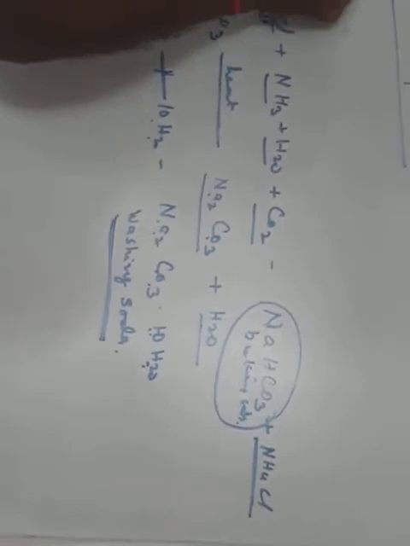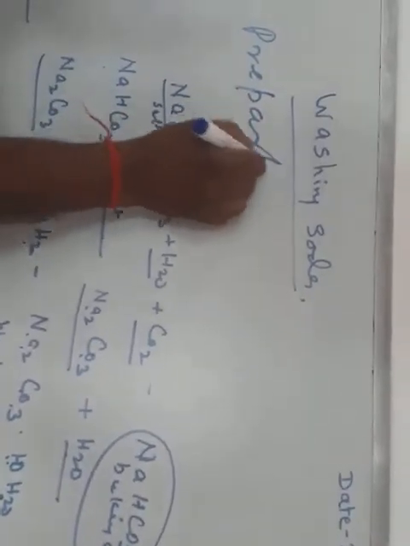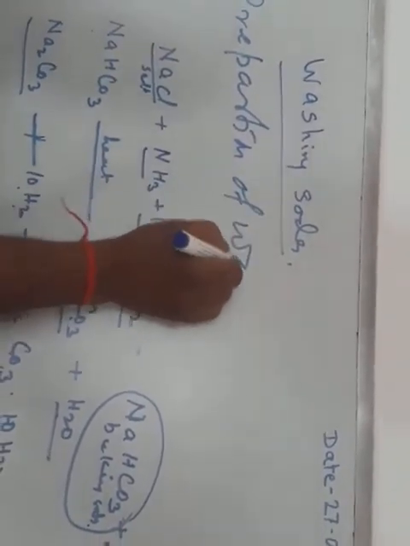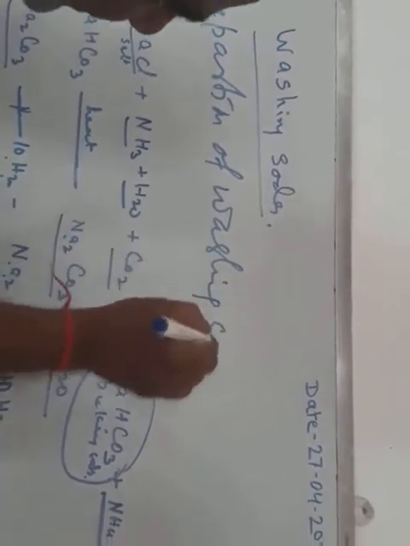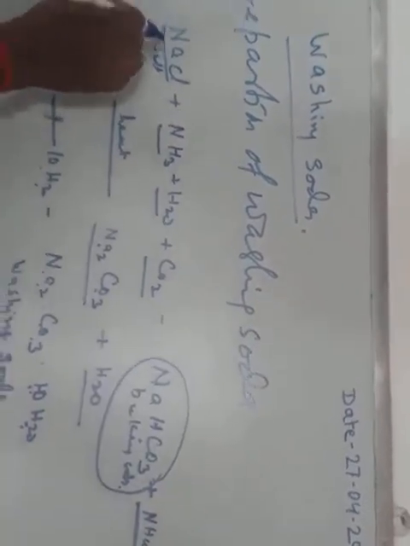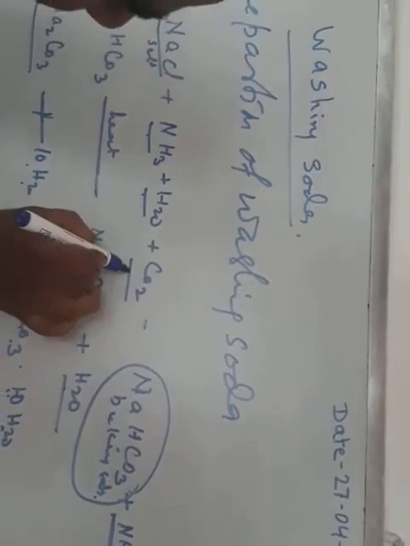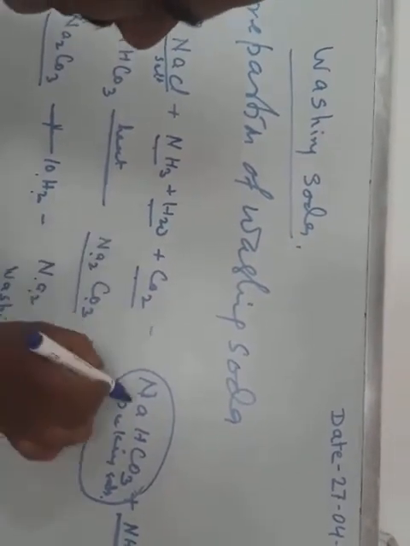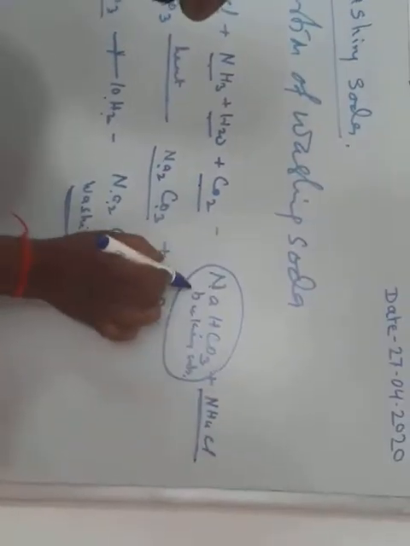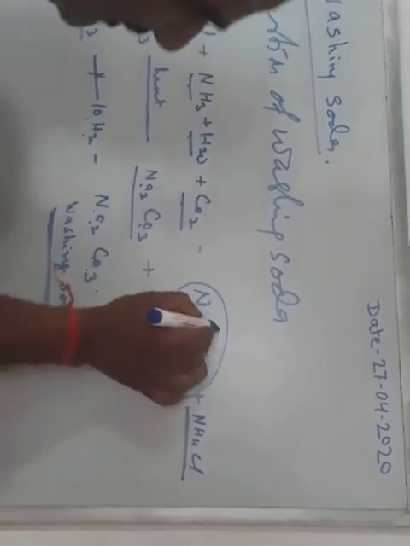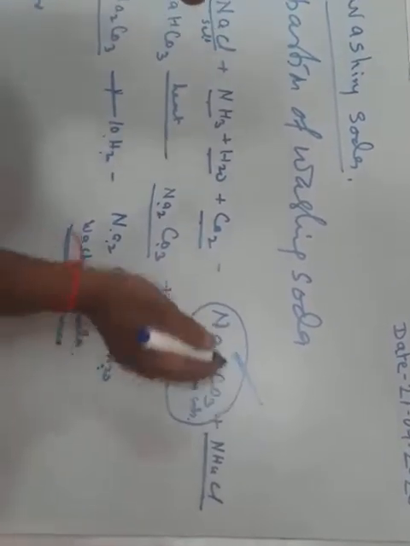So this is the preparation of washing soda. Salt, ammonia, water and carbon dioxide react together, then form NaHCO3, baking soda. This is not soluble in water, that's why it is easily removed from the water.